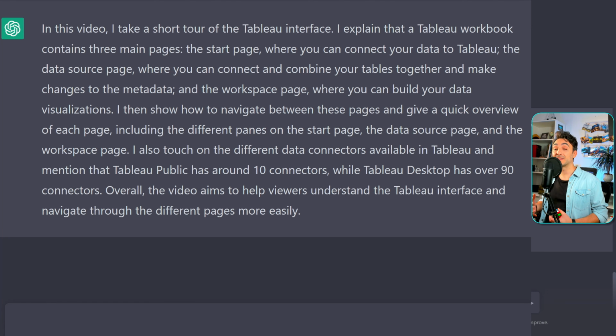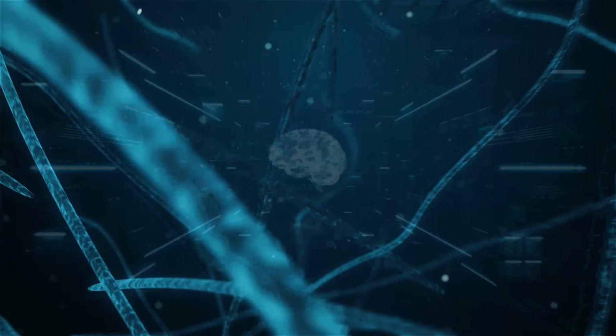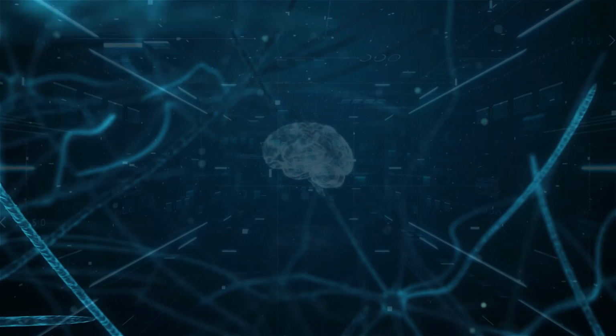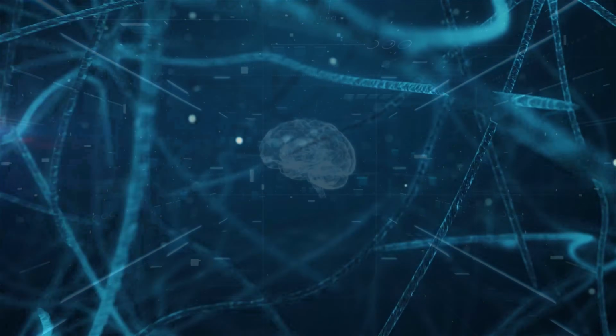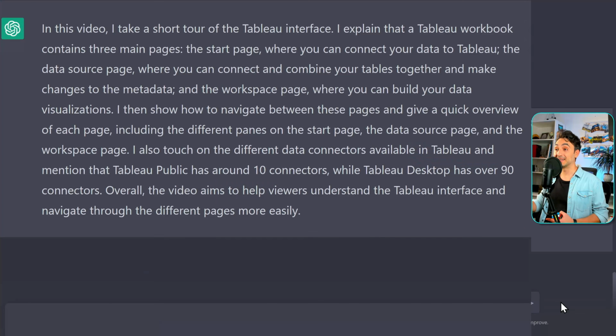Okay, as you can see, we got the output in a few seconds. This is the power of neural networks, where it analyzes thousands of words in a few seconds and responds to your prompts. So let's see the text. In this video, I take you on a short tour of the Tableau interface. I explain that a Tableau workbook contains 3 main pages and so on. This is perfect for a YouTube description. You make sure that everything that you said in the video is in the description, and with that you're gonna get a perfect match for the YouTube algorithm and as well for people that are watching your videos. So there is no way that people will say, okay, this description is not matching and it was clickbait.